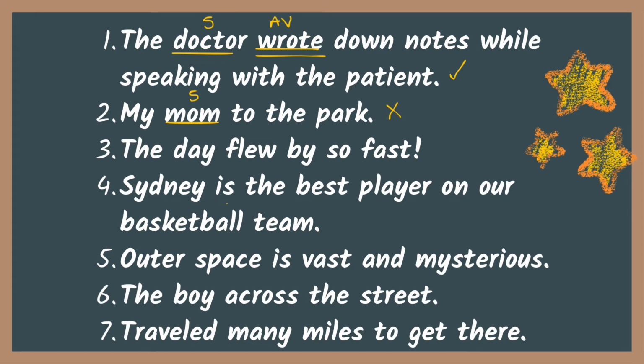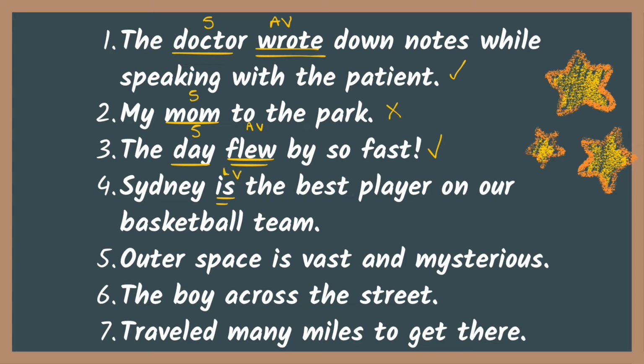3 says, the day flew by so fast. We have an action verb here. It's flew, like flying a plane or a bird flying. And who flew or what flew? The day flew. So day is going to be our subject. And since we have a subject and verb, this is a sentence.